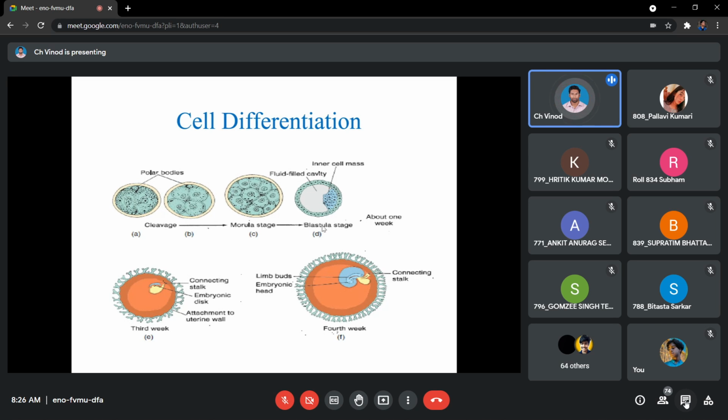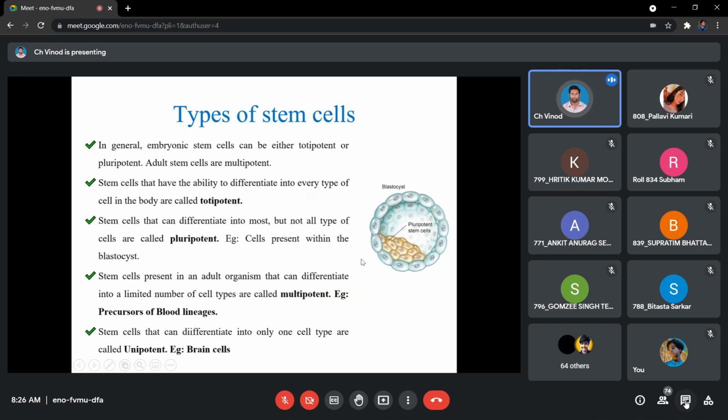Okay, so this is how you see that a baby will be growing up in the mother's womb, and after the baby comes out of the mother's womb, then we have different categories of stem cells that will be taking part only in growth and development. Okay, so let's look at the categories of stem cells of the body. We have 4 different types depending upon the potential of the cell.